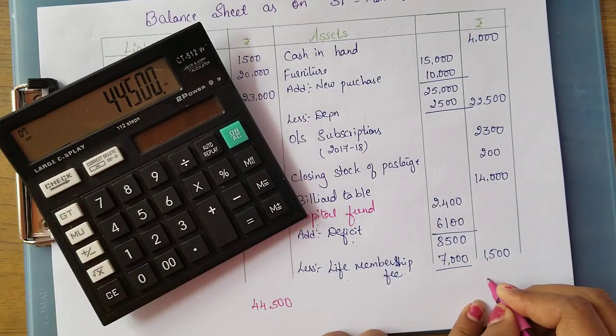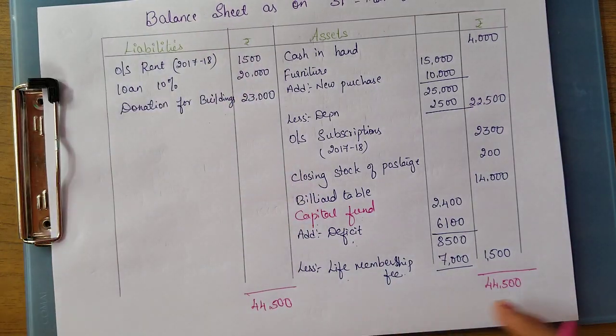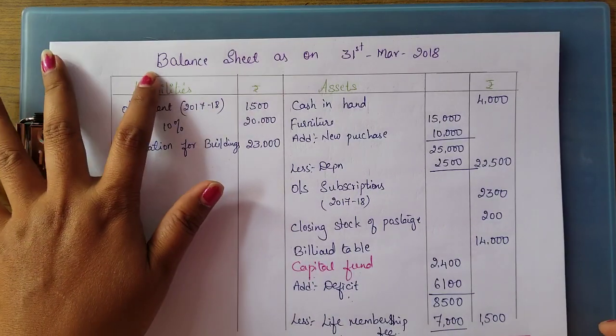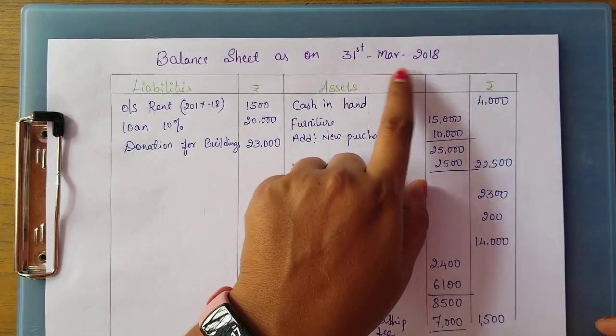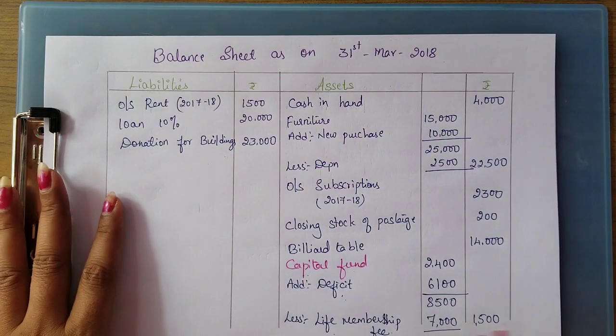Here also we are getting 44,500. The final balance sheet is standard. Okay, so this is the balance sheet as on 31st March 2018. Okay, so this is the final balance sheet.